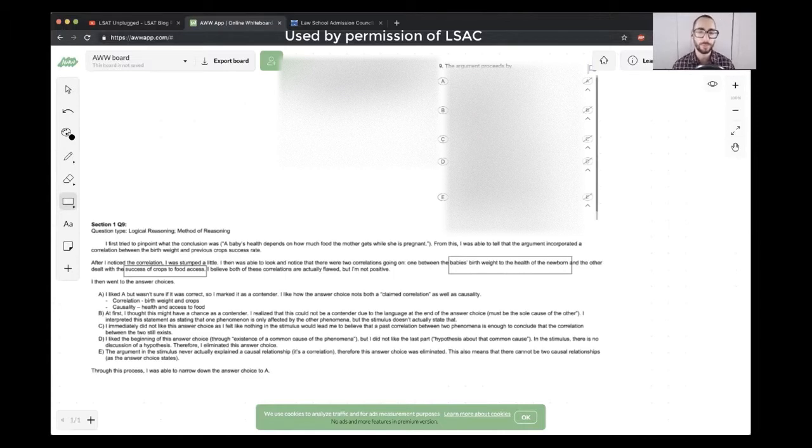You can problematize it, but also keep in mind, this is a number 9. So we want to think more just in general about the major issue, which is health of newborn and food access. Do those go together based on the association? I would take this, given that it's a number 9, more simply as correlation causation straight up. If this were number 18 or number 21 or 22, then I would say maybe there's something more complicated going on here. But I would take this one more at face value.